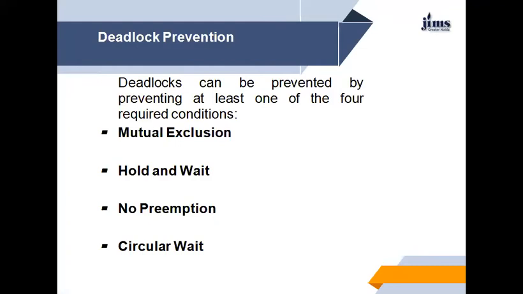For example, a printer cannot be simultaneously shared by several processes. Shareable resources, on the other hand, do not require mutually exclusive access and thus cannot be involved in a deadlock. Read-only files are a good example of shareable resources. If several processes attempt to open a read-only file at the same time, they can be granted simultaneous access to the file. A process never needs to wait for a shareable resource.